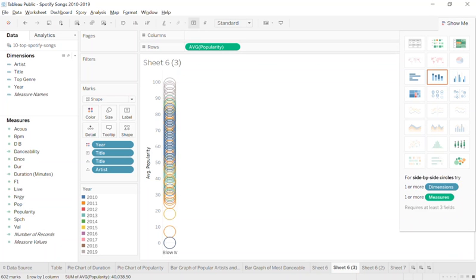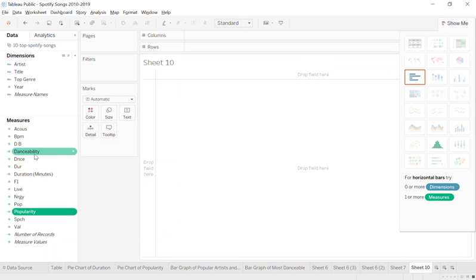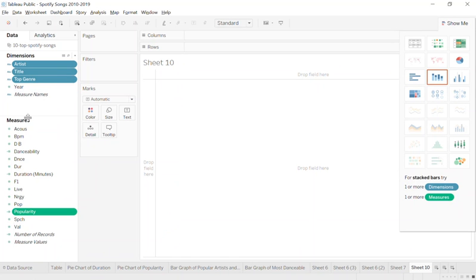Okay, what else would you want to either have as an observation or something you want to change? If you took year out of columns, will the year in color still be there? Should we find out? Sure. Yeah, let's do that. So you want to take year out of columns. Oh, okay. The year is still there. So a lot of the popular ones are in 2019. So if I click on this, yeah, they're very much at the